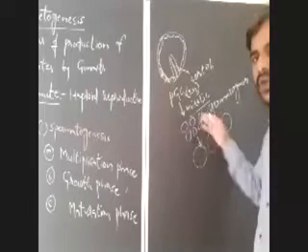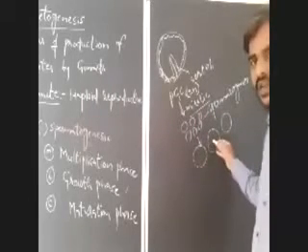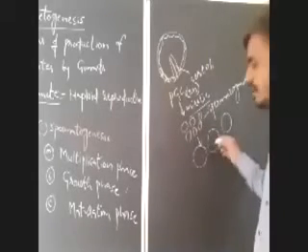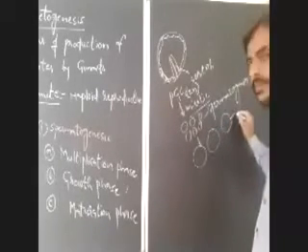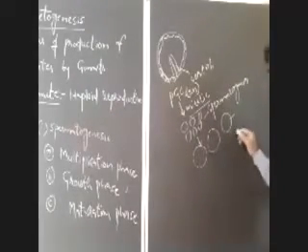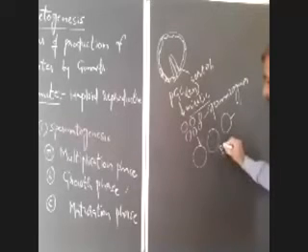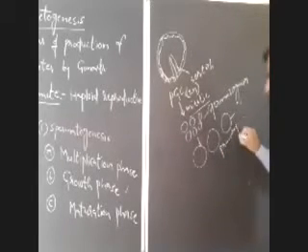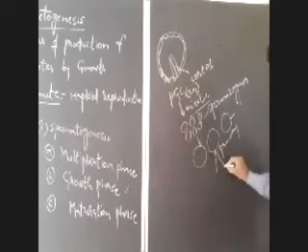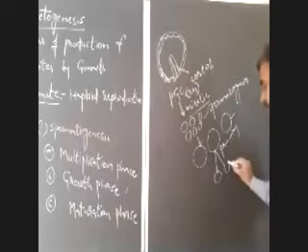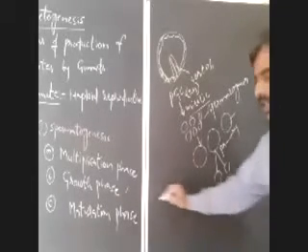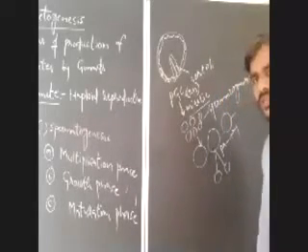The spermatogonia will grow in size, and after reaching a particular size, they modify into primary spermatocytes. Later, these primary spermatocytes undergo meiotic divisions, or maturation divisions, and form secondary spermatocytes.